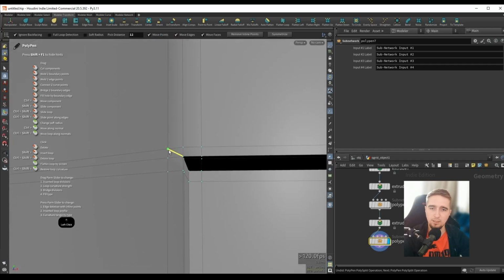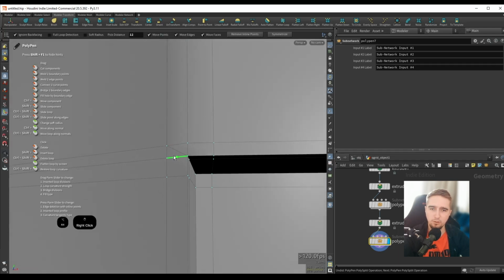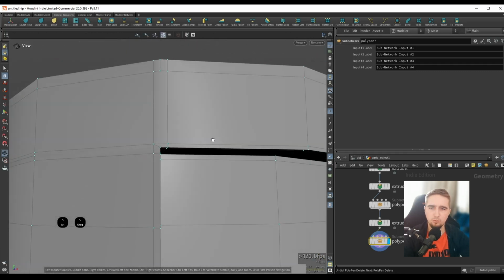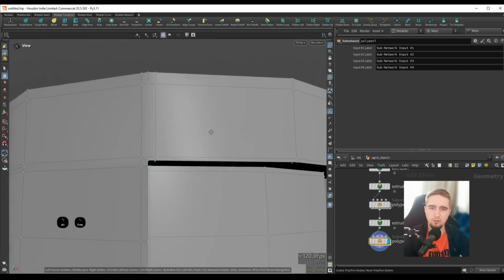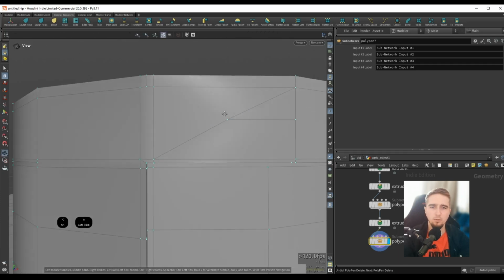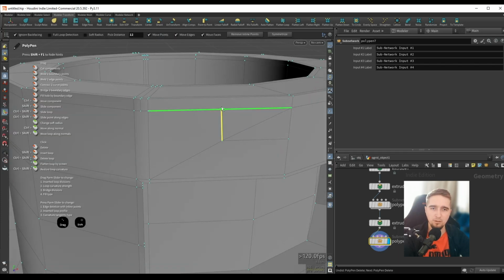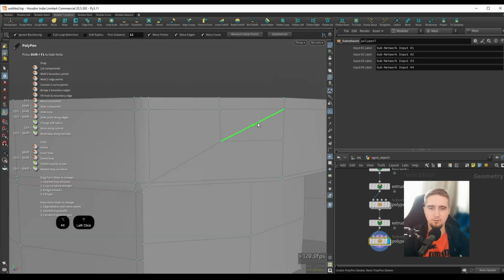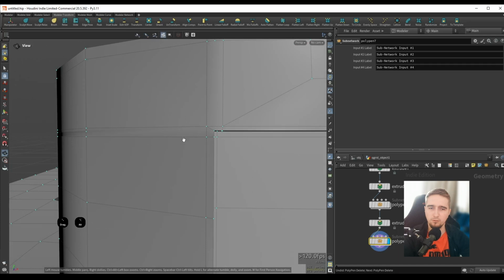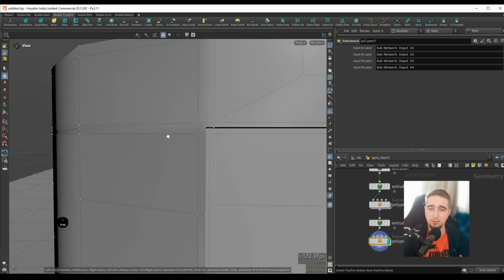So I can click drag to add a cut over here, maybe get rid of these edges by simply clicking on them. And now I would probably have to loop this edge in this direction. Maybe we can do something like this. Now I'm also a little rusty with poly modeling, and this is probably not what we want, but maybe this is just to illustrate the capabilities of the modeler.